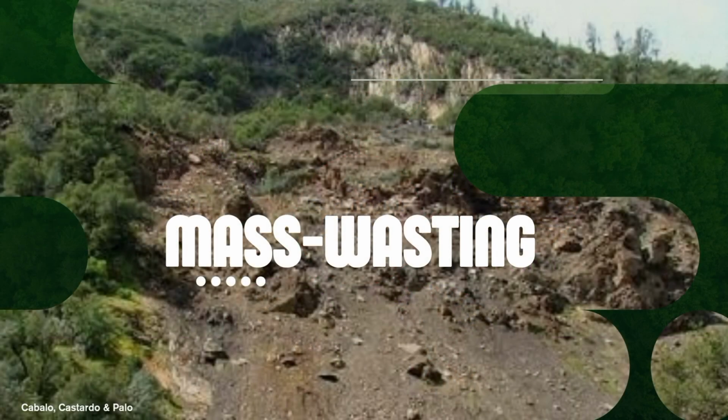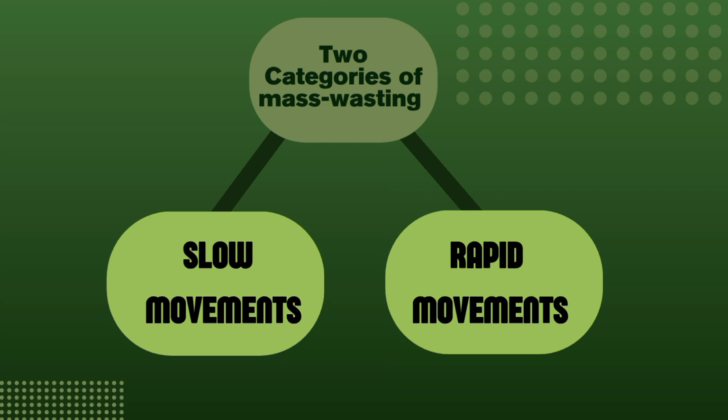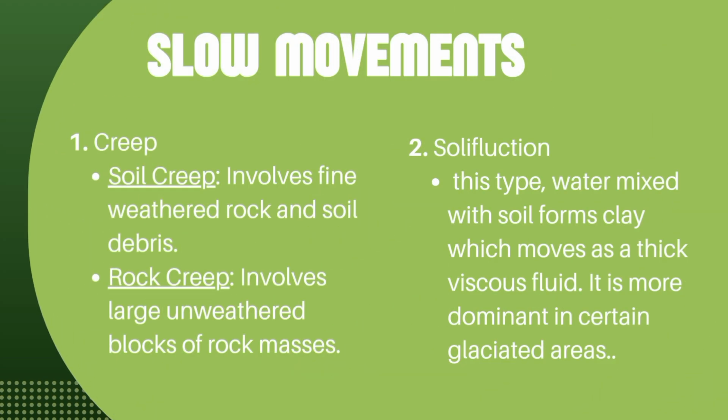Mass wasting. What happens after weathering? Once rocks are broken into smaller pieces and turned into soil, gravity can pull them downhill. This is called mass wasting or mass movement. There are two types of mass wasting, slow movements and rapid movements. Let's first start with slow movements.